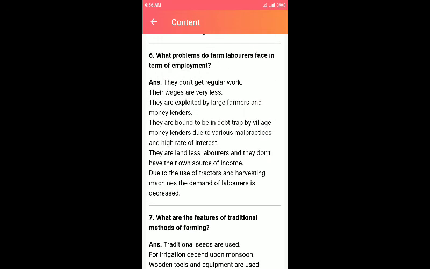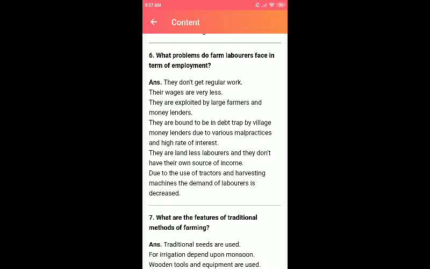The next important question is, what problems do farm laborers face in terms of employment? Normally a person having their own land will go and do the work. But if you do not have any land and you are just an agricultural laborer, you don't get regular work, only at the time of harvest, cultivation or irrigation. Their wages are also very low.